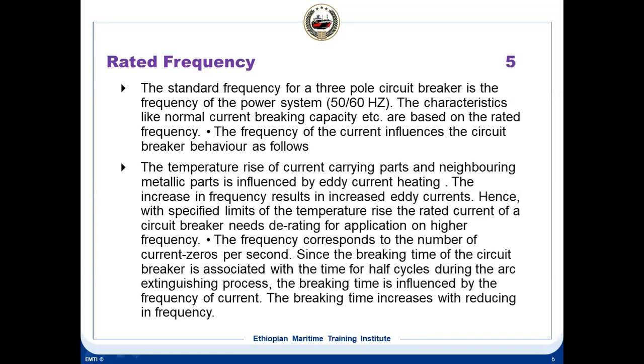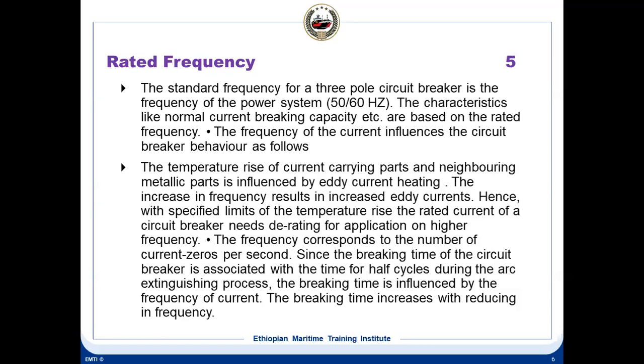Eddy current means when a conductor is placed in any changing magnetic field, the induced current is called an eddy current. The eddy current has to be reduced, which is why in transformers you'll find the cores are laminated and insulated, to reduce the eddy current.